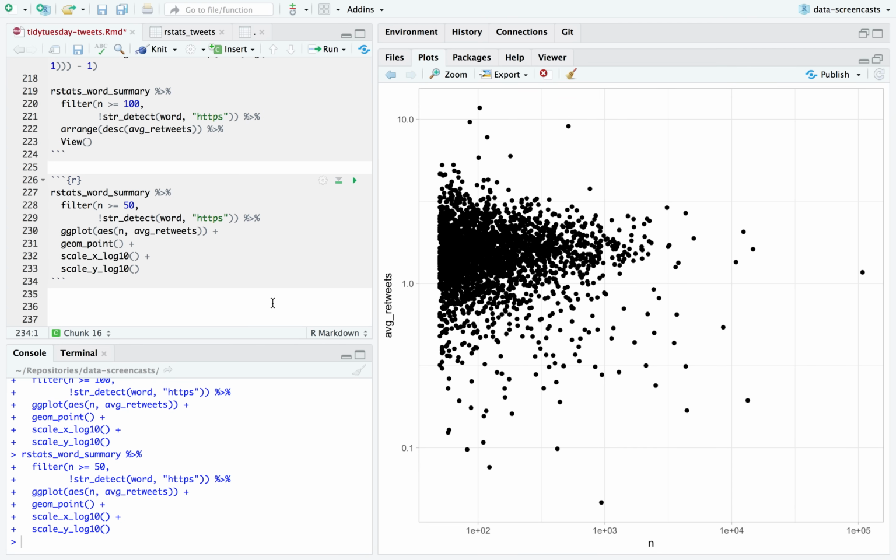I'm not seeing outliers up here that are both common and have a high number of average retweets. So maybe I just say, let me see. Okay, and I'm noticing once I do this bar plot, it's mostly going to get ones down here anyway. This is me trying to decide if I want to do a bar plot or not. And I'd say label equals word. On a graph like this, you always need check_overlap equals TRUE.